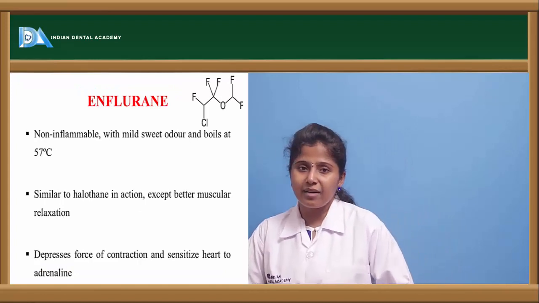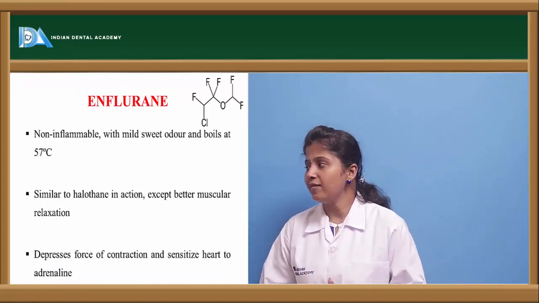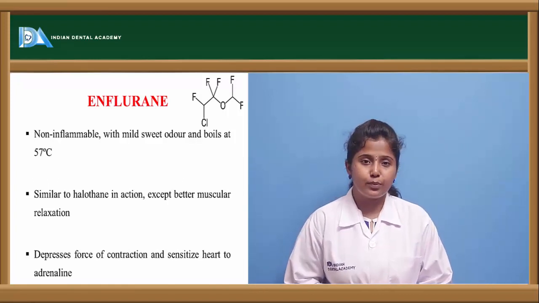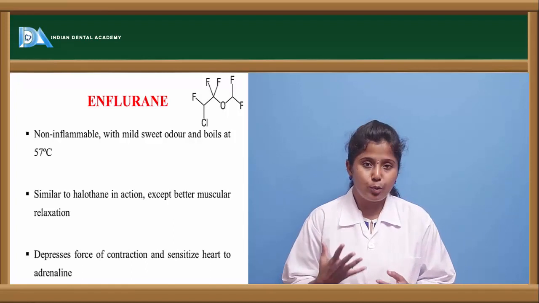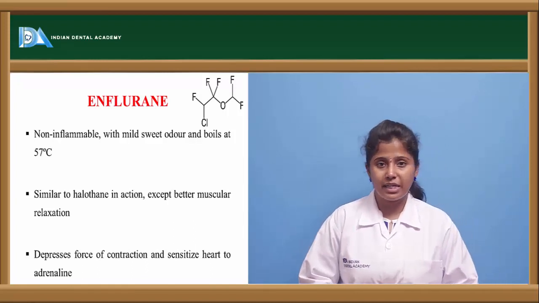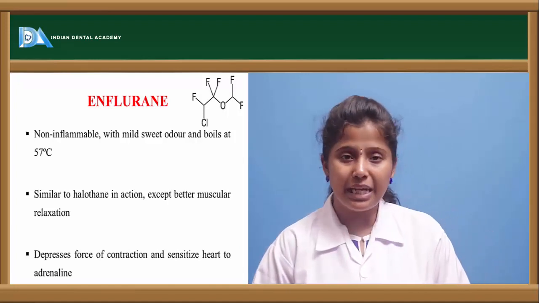The other drug is N-fluorine. N-fluorine and isoflurane are isomers. Here N-fluorine is non-inflammable, and it has a slight sweet odor, and its boiling point is about 57 degrees centigrade. It has a similar action to halothane.